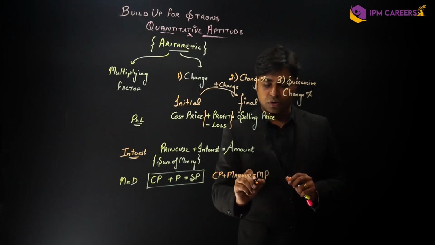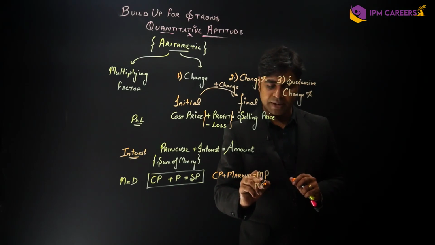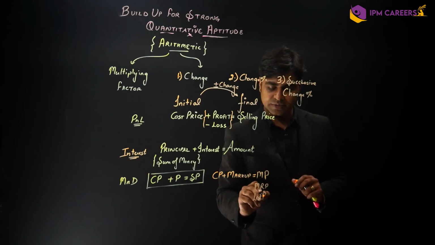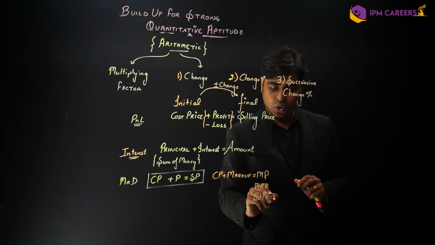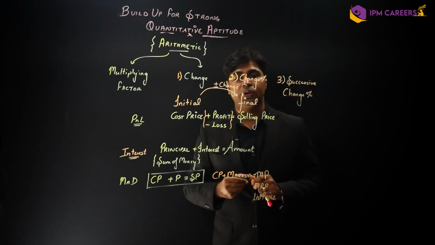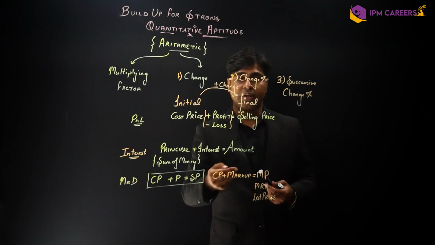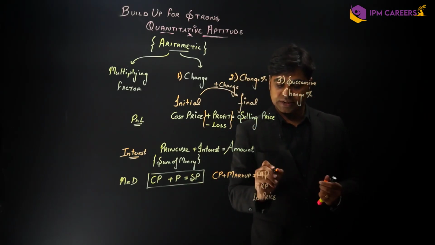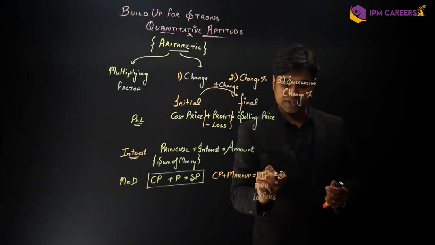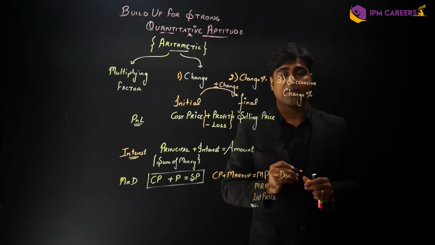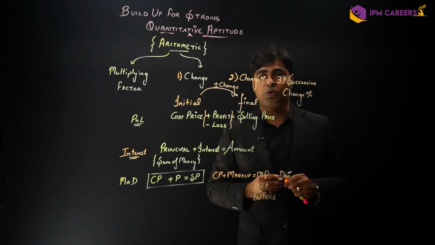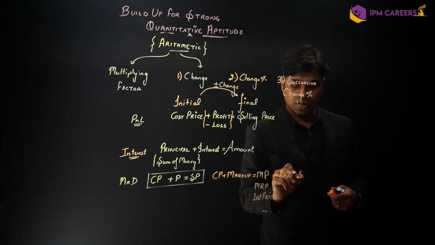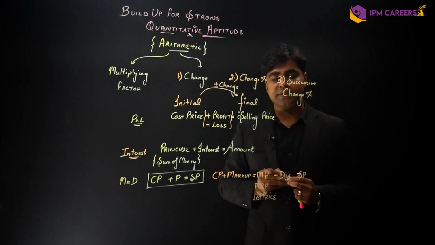Or the MRP, the maximum retail price, or the list price. These are all the names that are given to the mark price. Okay, then after the mark price, they do give some kind of discounts. And after the discounts, whatever is the price at which that item sells is called the selling price. Okay.